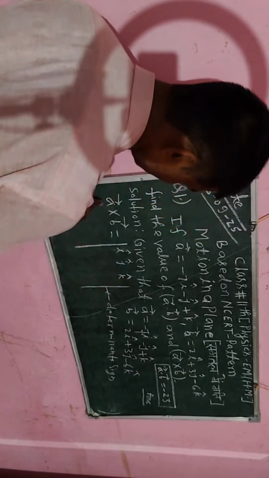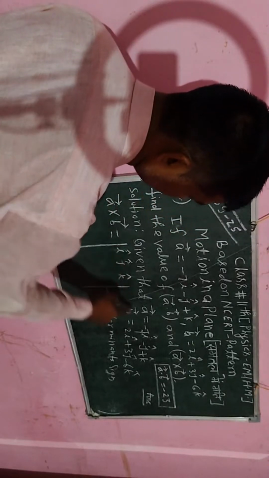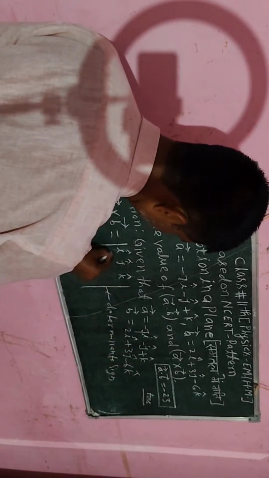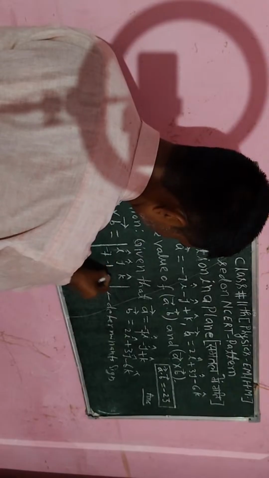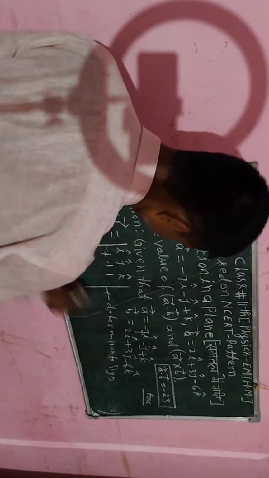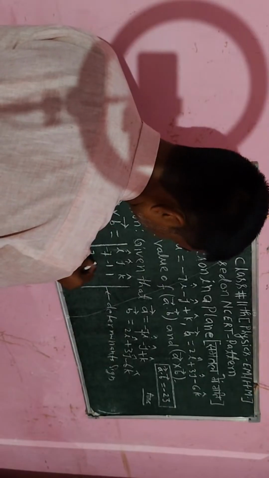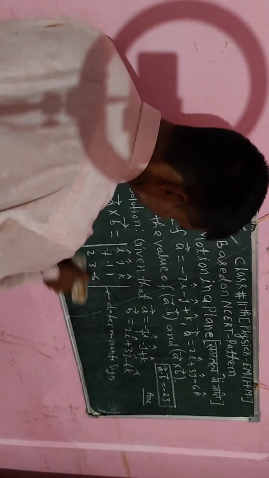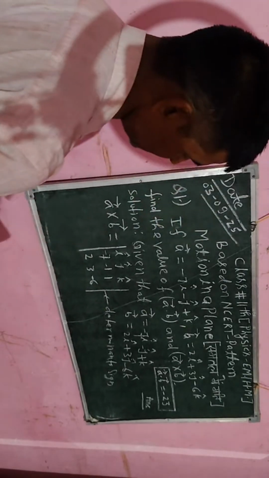Now here I have to take the vector A. Vector A has coefficients -7, -1 and 1. So here I will write -7, -1 and 1. And vector B has coefficients 2, 3, -6. So 2, 3 and -6. Now I will use the concept of determinant to expand its value.